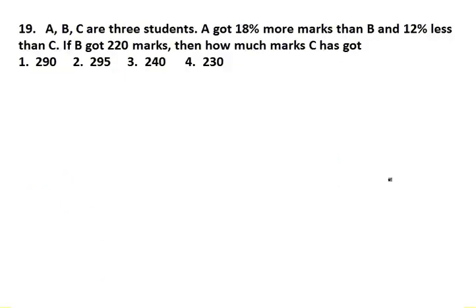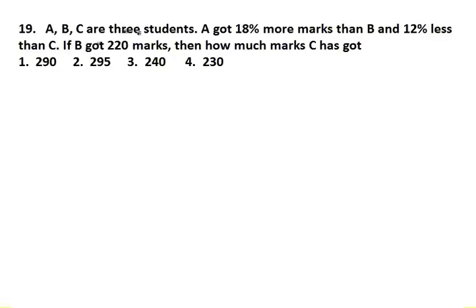Now look at question number 19. There are 3 students A, B and C. A got 18% more marks than B and 12% less than C. If B got 220 marks, then how many marks has C got? Okay, very interesting question. Tell me how to do it.